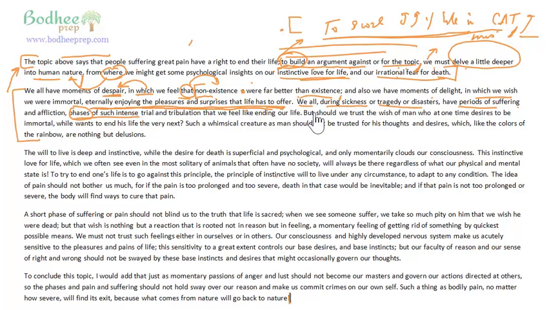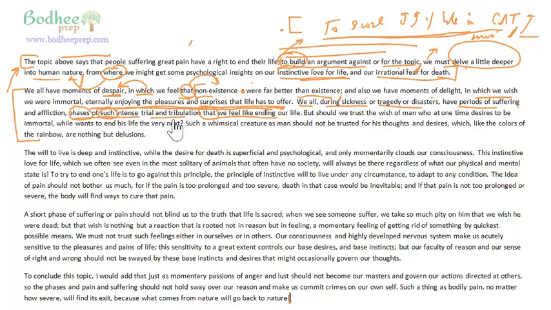We all have periods of suffering and affliction. And what are these periods? These are phases of such intense trial and tribulation that we feel like ending our life, such that, right, such was the intensity of the appeal that I couldn't help listening to that appeal.